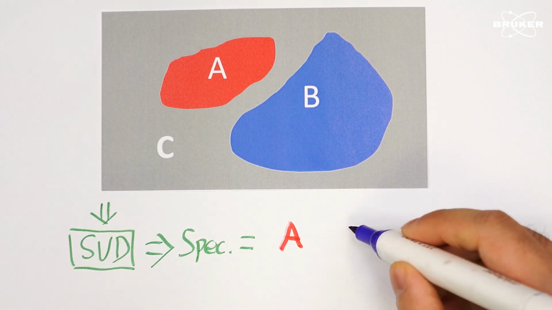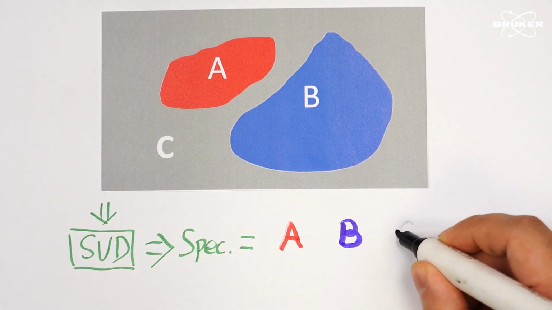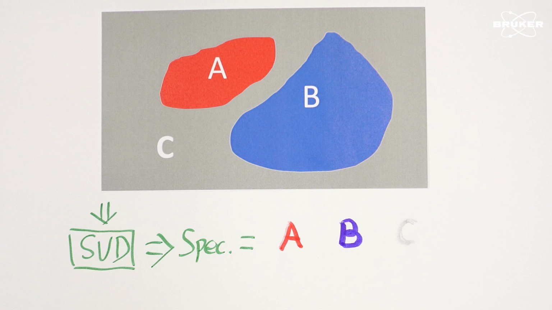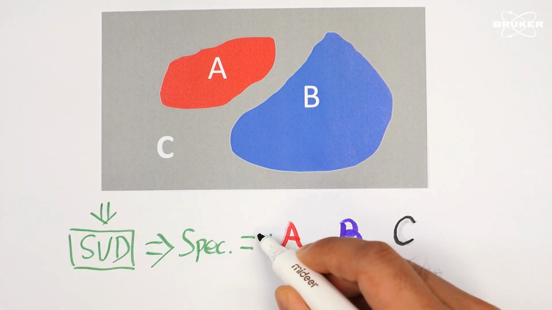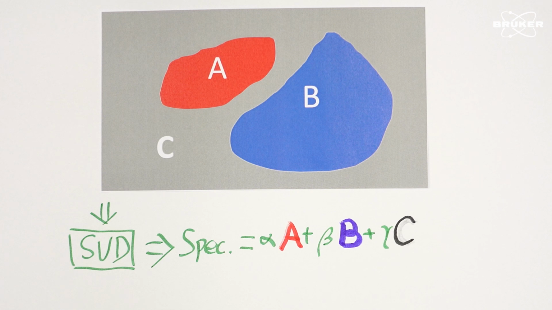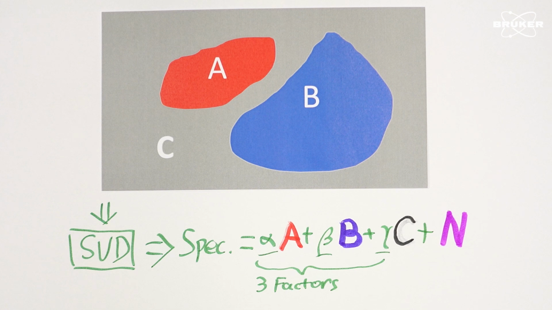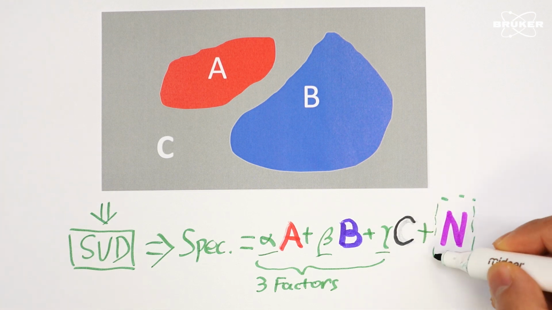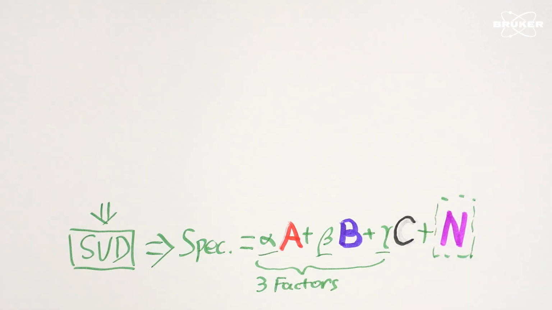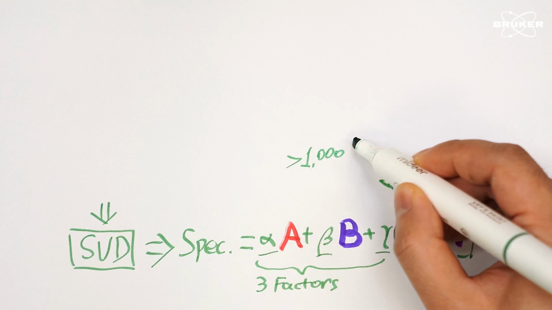In short, the idea is that instead of dealing with 10,000 individual spectra, we identify 3 representative spectra, and every pixel in this array can be reconstructed using just these 3 components. In reality, however, we must contend with random noise. To achieve a perfect reconstruction of every spectrum, we need many more factors, since noise is unique to each spectrum.